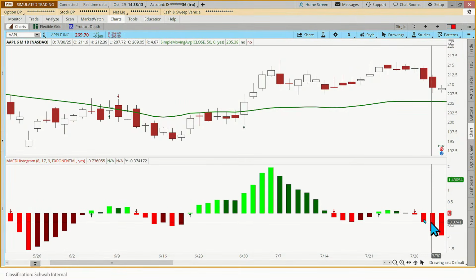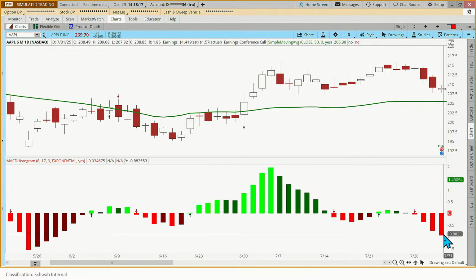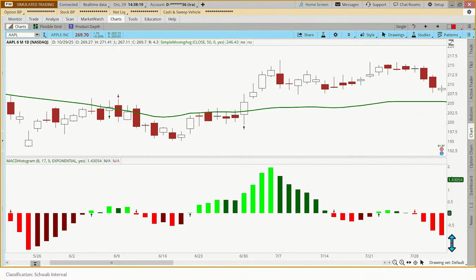If the MACD bars, these histogram bars, are below 0, then that's going to be a red arrow. And it doesn't matter what color, whether it's that kind of maroony or brick red or the lighter red, it's red until when? It's red until it turns green. How long is it green? It's green until it turns red. Okay, don't complicate this more than it needs to be complicated.